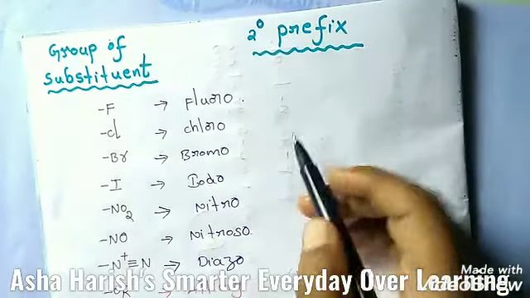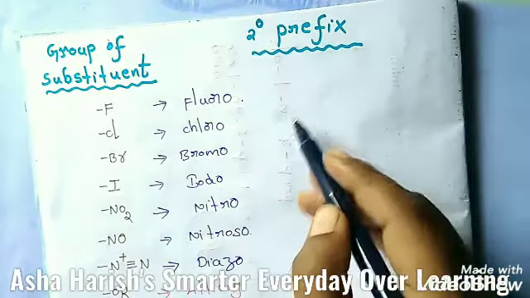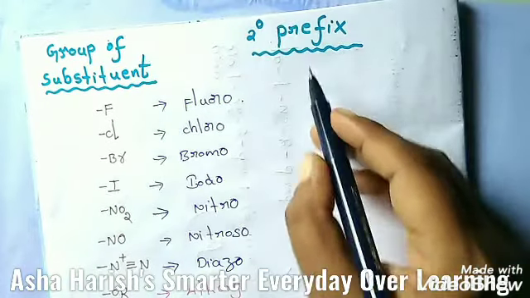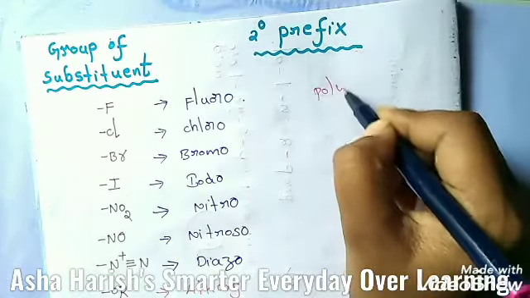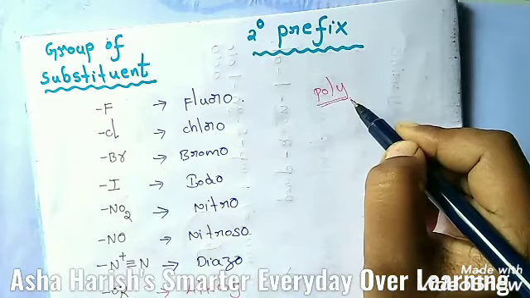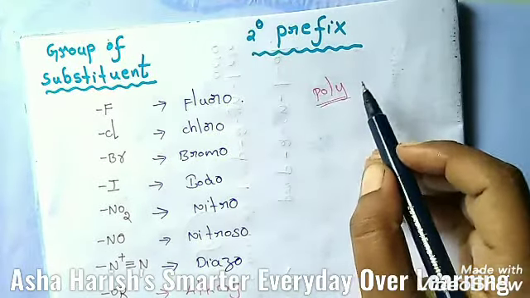Besides these, other functional groups are also treated as substituent groups in case of polyfunctional compounds, as discussed later in the next class.